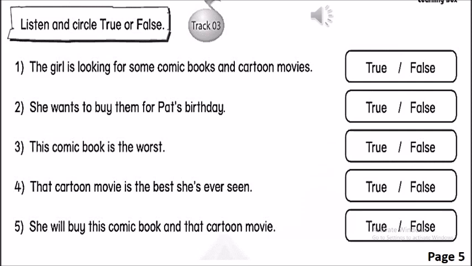Exercise 1. Listen and circle true or false. Now you will listen twice. Then you complete the answer before we check. Now are you ready? Okay, let's start.